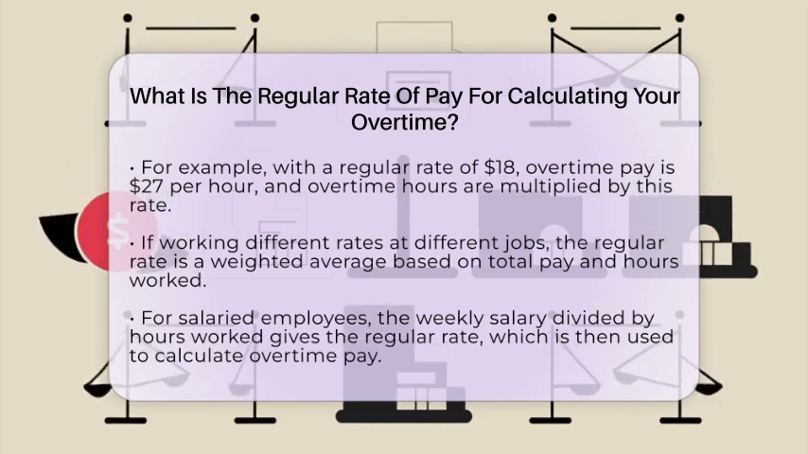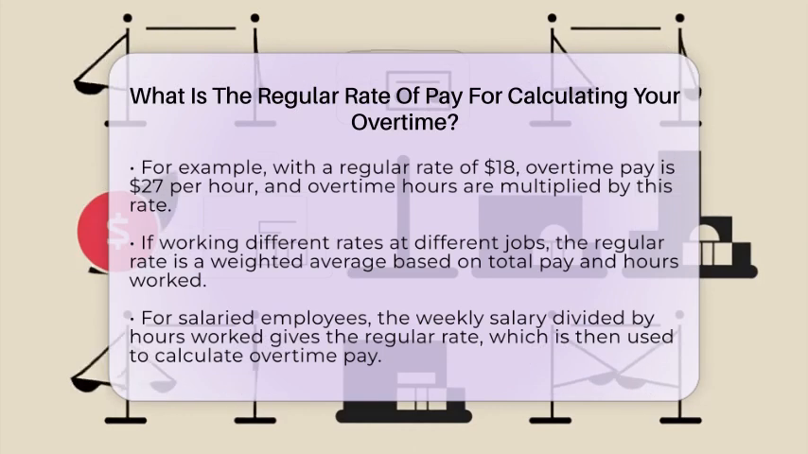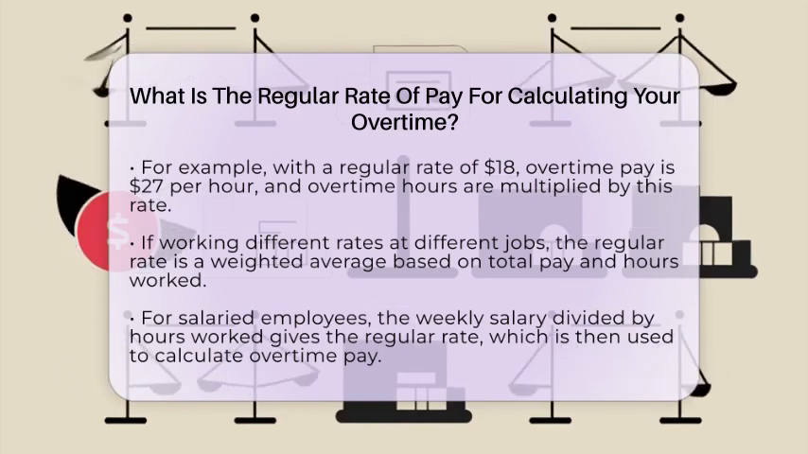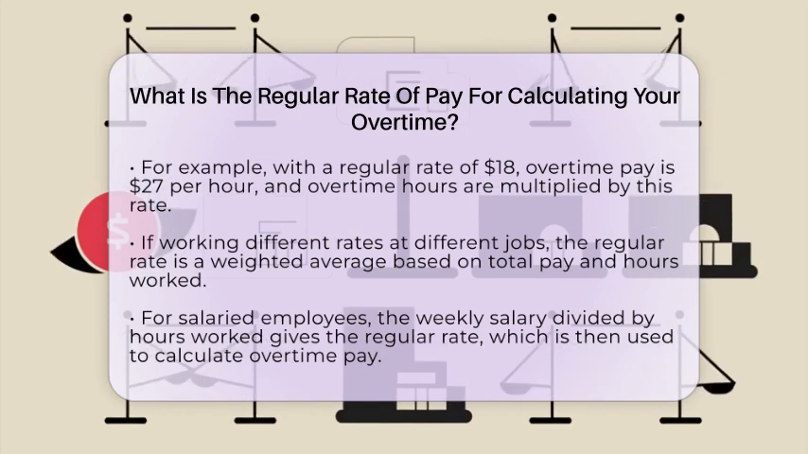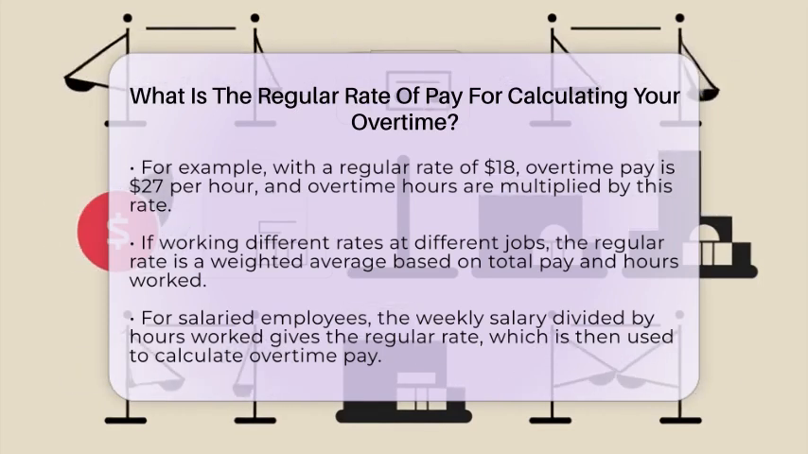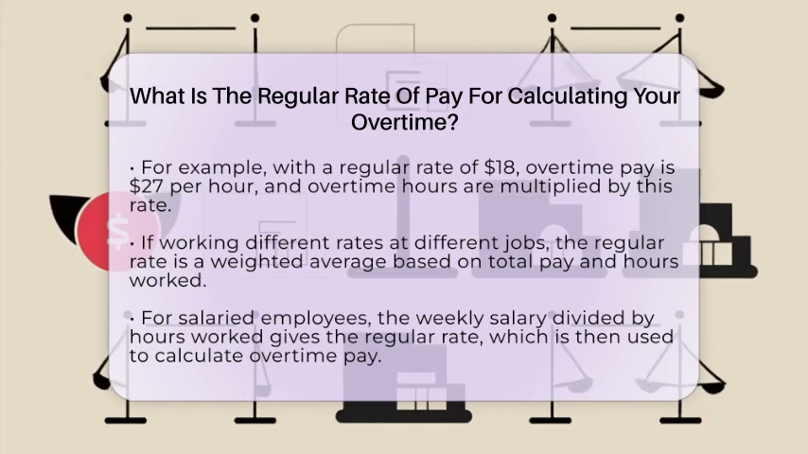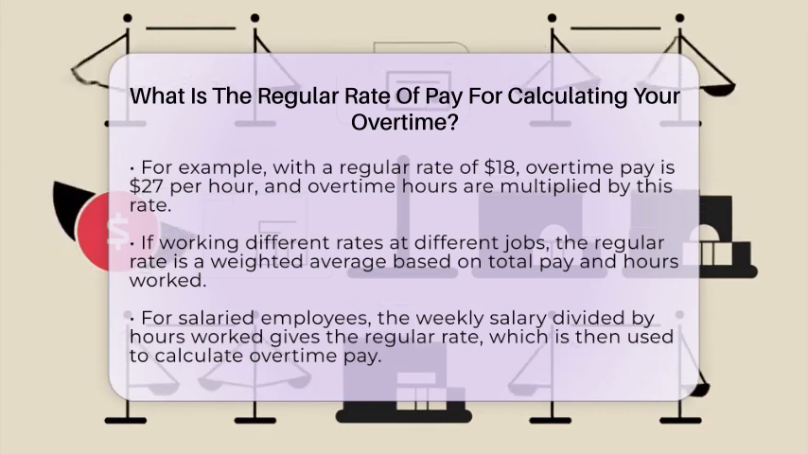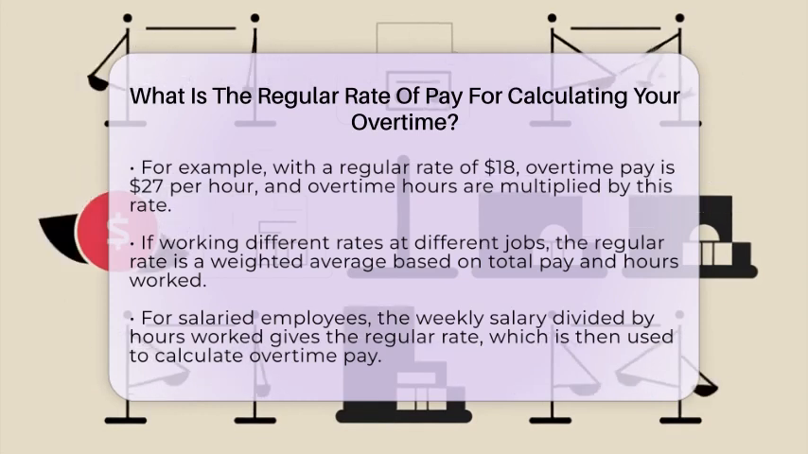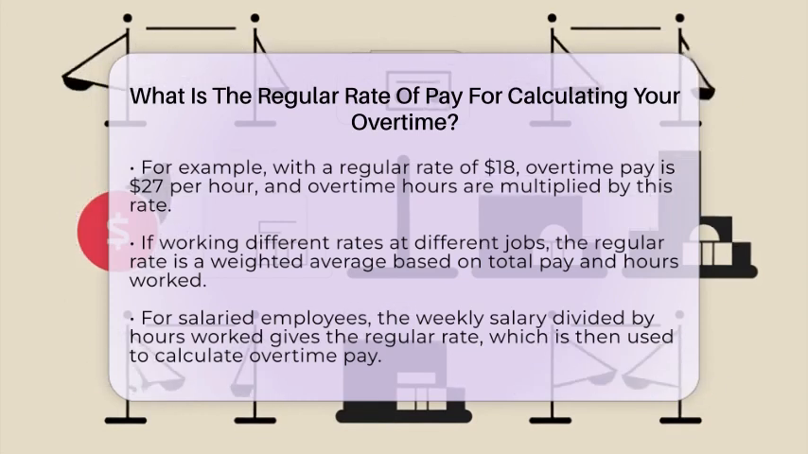If you work at different rates at different jobs, the regular rate is a weighted average. For instance, if you work 10 hours at $10 an hour and 40 hours at $20 an hour, your total pay is $100 plus $800, totaling $900. Divide that by 50 hours, and your regular rate is $18 per hour.